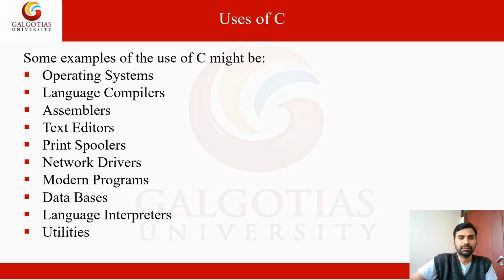And an assembler is used to convert our assembly language programs.